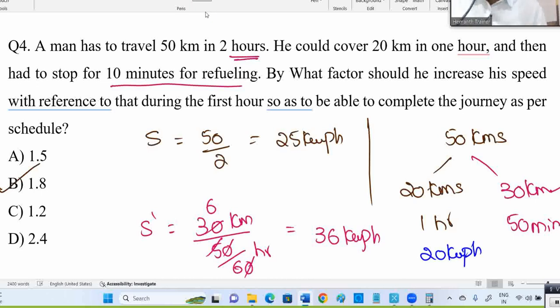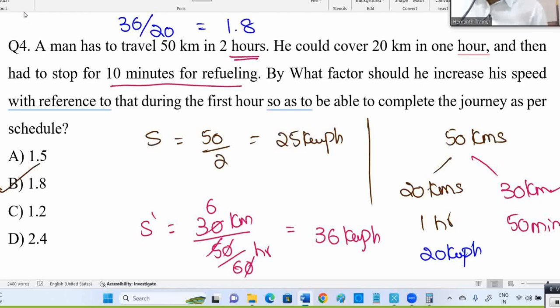20 kilometers per hour, right? You are traveling 20 kilometers in 1 hour. They're not asking about this original speed. First hour speed is 20 kilometers in 1 hour, which means 20 kilometers per hour. Now the speed is 36. What is the rate? It is 1.8. It's simple, 36 divided by 20.